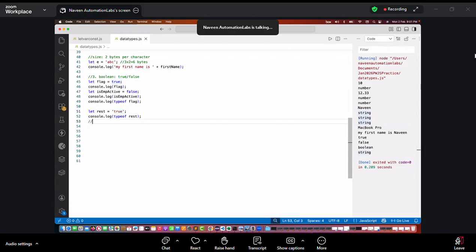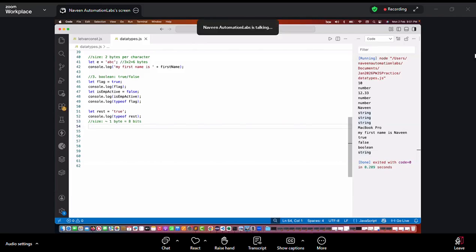Right? So what is the size it will take? Can anyone tell me for the Boolean? Not 1 bit, not 4 bytes. Okay. Generally, it will take approximately 1 byte, and 1 byte is equal to 8 bits to store the value.